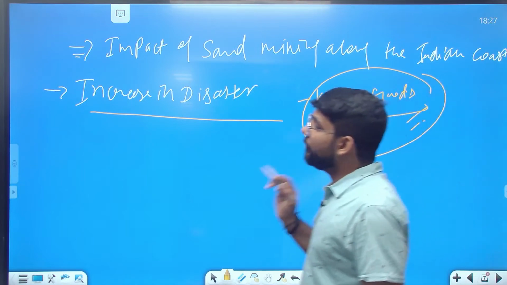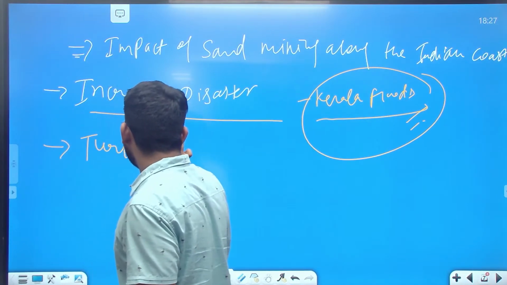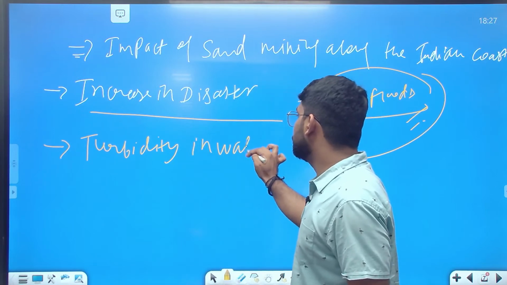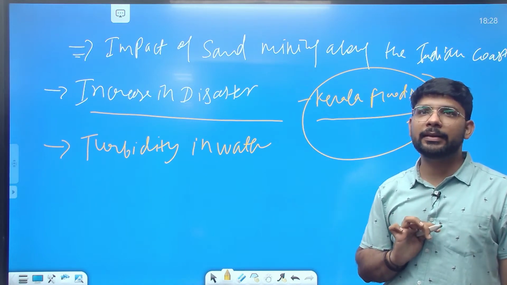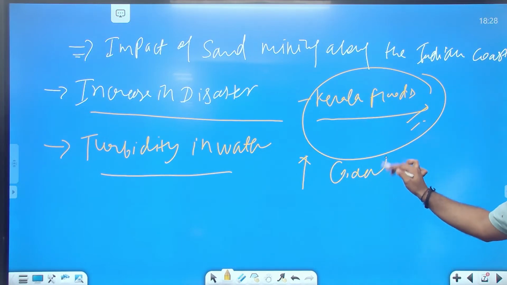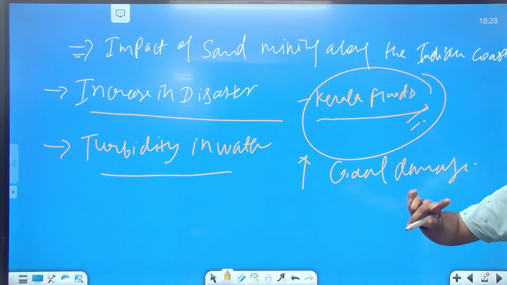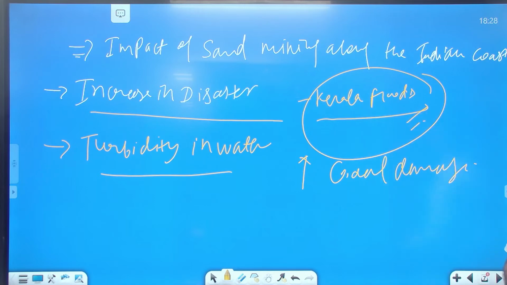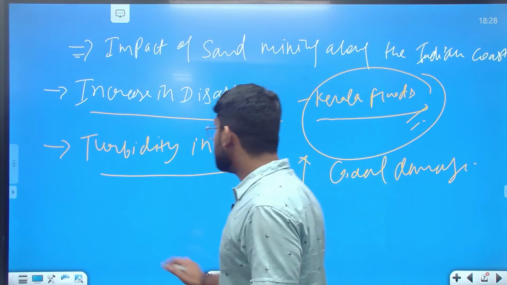Then we can give the second example: it increases the turbidity in the water. The second impact of sand mining is that it increases the turbidity in the water, and that increase in turbidity leads to coral damage. If you know, corals can live in fresh water as well as other types of water, but if there is turbidity in the water, that may lead to coral damage. In this case, you can give the example of Tuticorin.